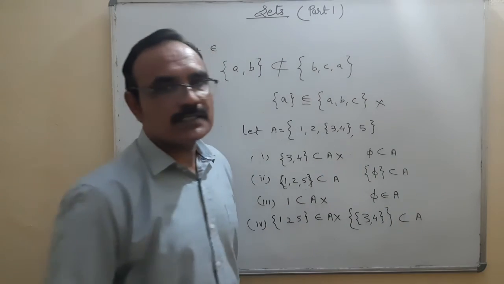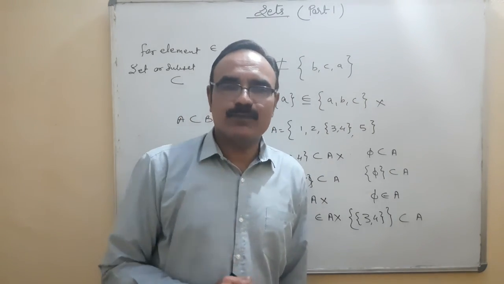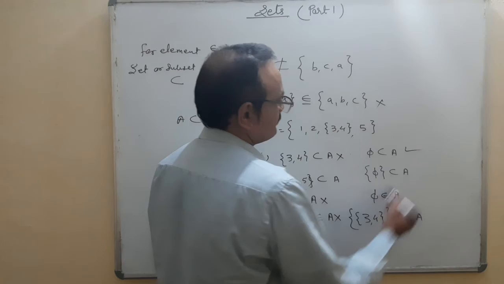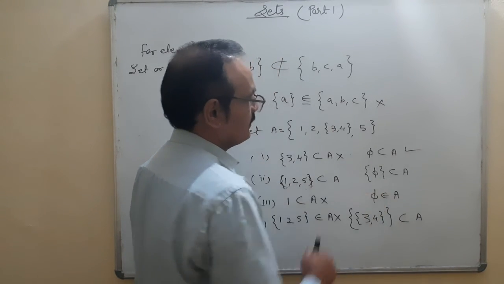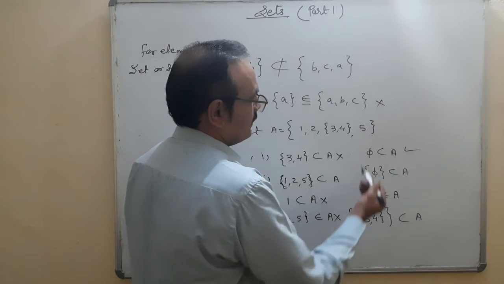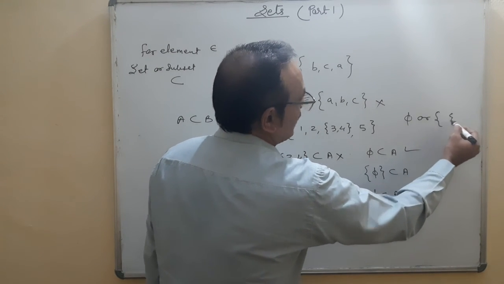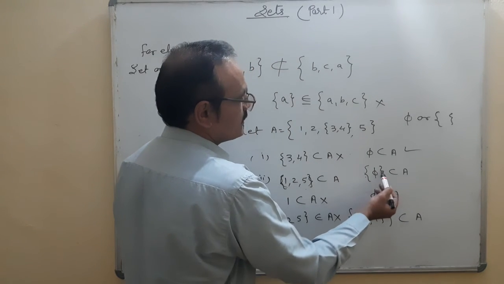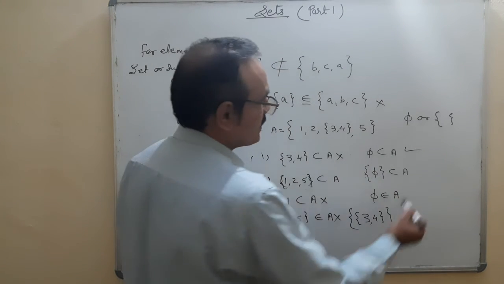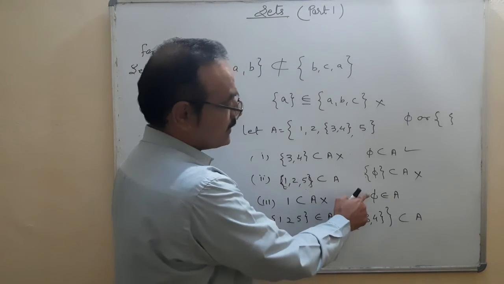5 is a subset of A, which is true because 5 itself is written with the subset symbol. You cannot write 5 is a subset like that. Either you can write 5 or the empty set. Here that means in the empty set there is an element 5. So this is not true. 5 belongs to A. It is not true because 5 is a subset.